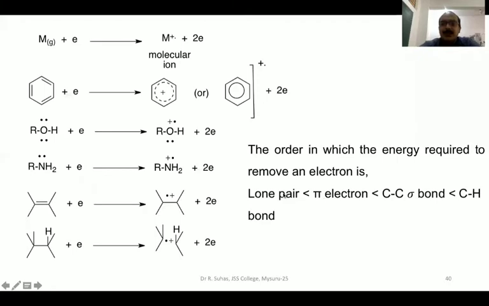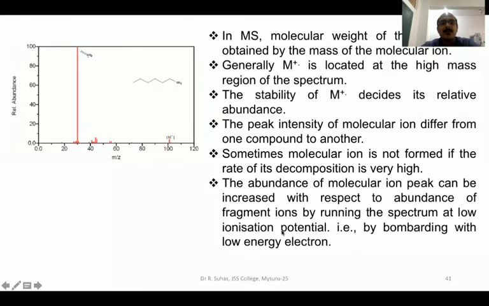So finally, to summarize, to remove an electron from the lone pair you need less energy compared to the CH bond, because in CH we do not have either the lone pair or the pi bond. So only the sigma bond is there. We know that the sigma bond is very strong, but still because the energy of the electrons that you are going to bombard is very high, the rupturing of the CH bond takes place, but the energy required will be very, very much more when compared to these three. This is the representation for the formation of the molecular ion for different classes of organic compounds.